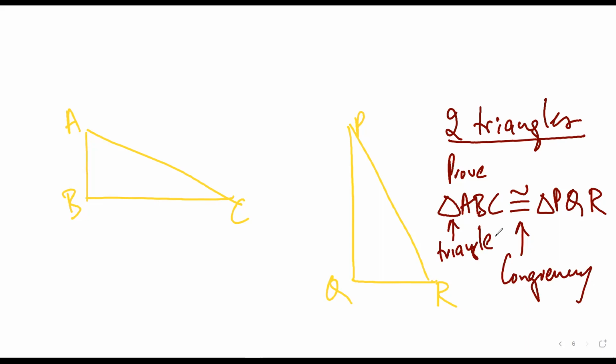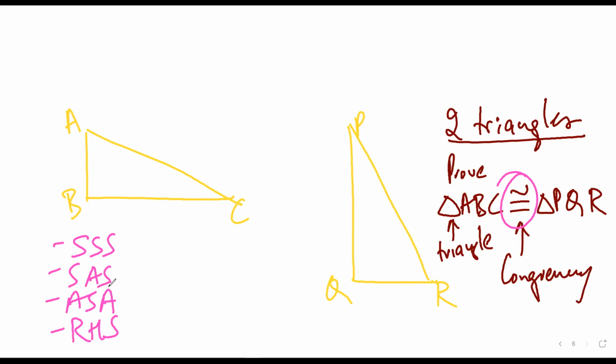Now, for proving these triangles to be congruent, you will have 4 rules: SSS, SAS, ASA, RHS. We'll discuss about these, don't worry about it.